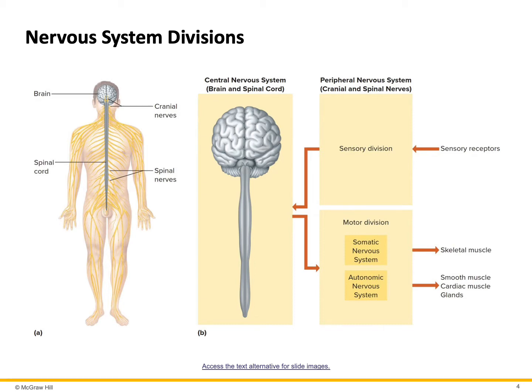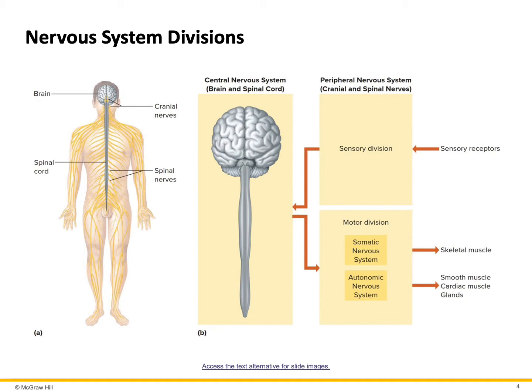Information from sensory receptors get to the central nervous system through sensory division of peripheral nervous system. This information is processed in the central nervous system, and based on that, a decision or a command is sent. The command is sent in the form of electrical impulses through motor division of peripheral nervous system to various effector organs. Motor division is further divided into two groups.